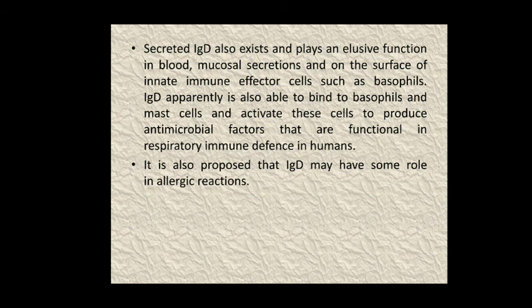Now the secreted IgD also exists and plays an elusive function in the blood, mucosal secretions and on the surface of innate immune effector cells, including the basophils. It is also able to bind with basophils and mast cells like the IgE type of antibodies, and is responsible for activating these cells to produce antimicrobial factors which are functional in the respiratory immune defense in human beings. It is also proposed that IgD may have some role in allergic reactions, similar to that of the IgE type of antibodies.